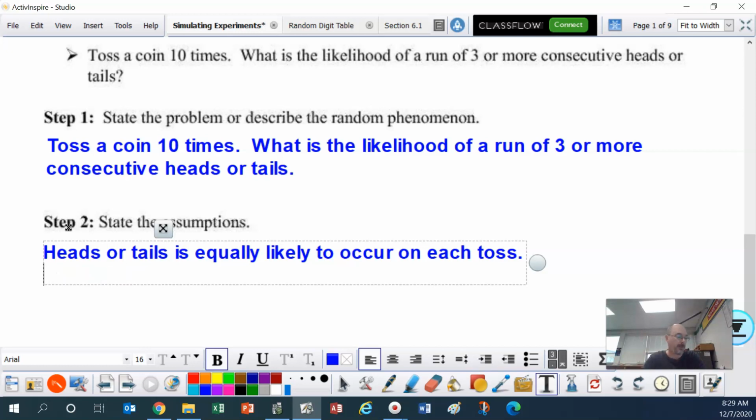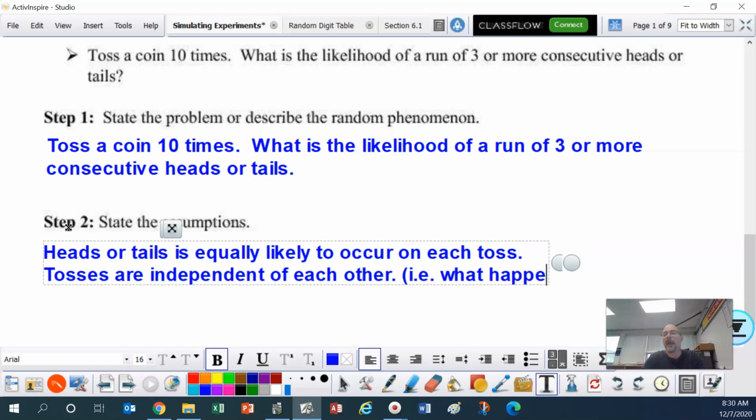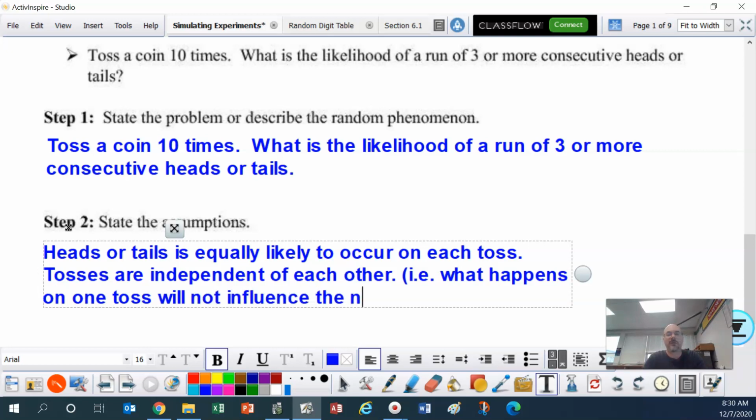The second assumption: the tosses are independent of each other. In other words, what happens on one toss will not influence the next toss.